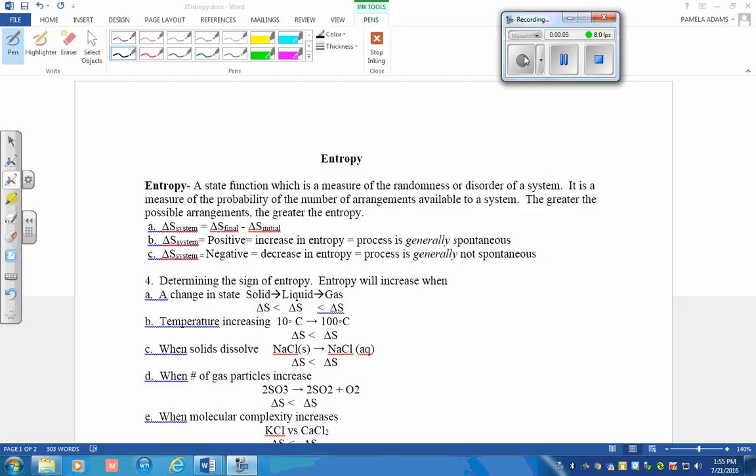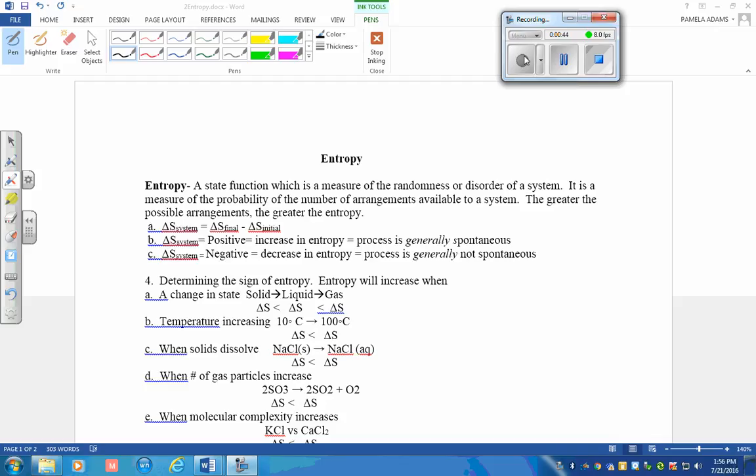The subject is entropy. Entropy is a state function. Remember, a state function means that you can come to the same conclusion in a number of different ways, which means you can calculate entropy a number of different ways and you will come up with the same answer. Entropy is a measure of the randomness or disorder of a system. It's a measure of the probability of the number of arrangements available to a system. The greater the possible number of arrangements, the greater the entropy.